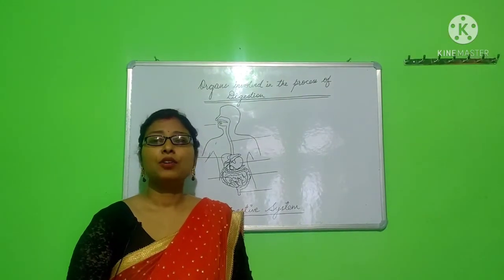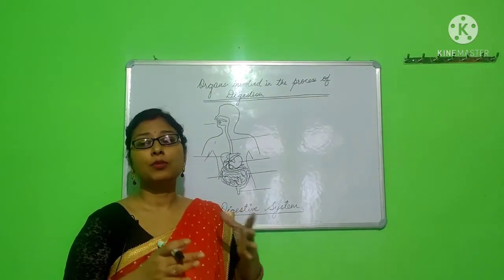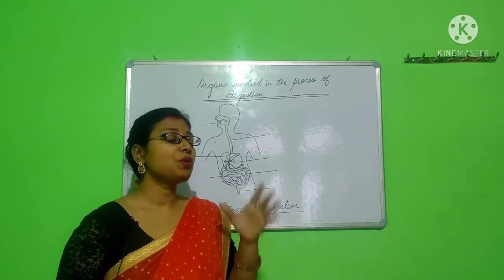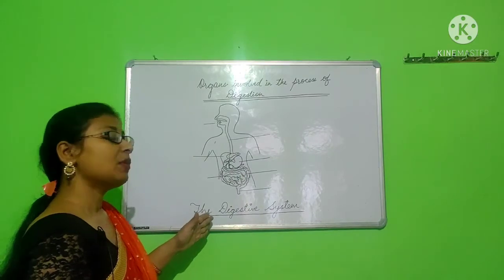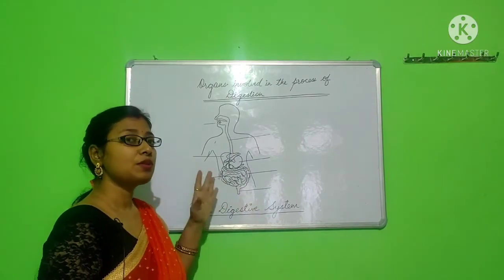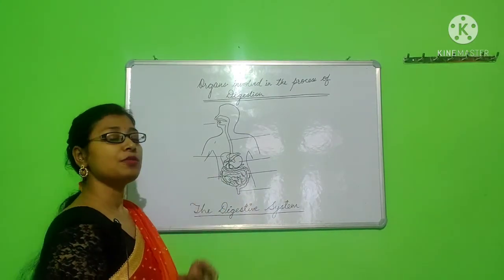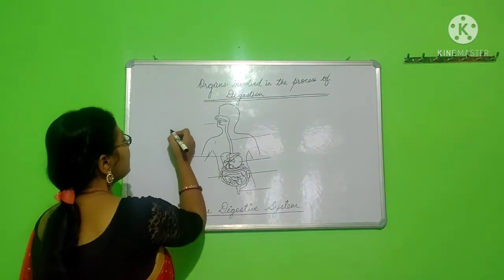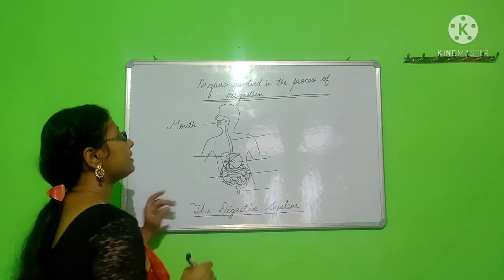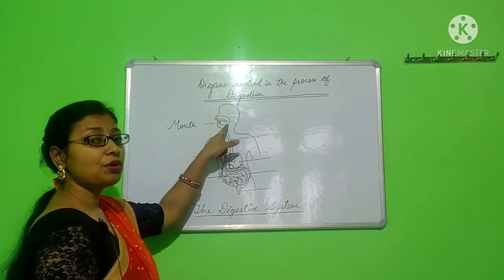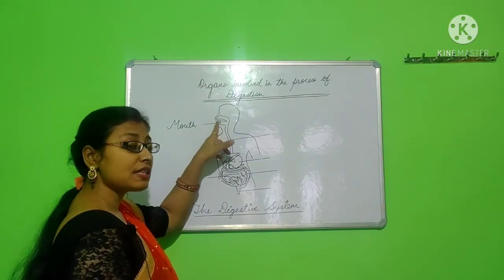Okay, now let us have a quick revision of the whole process of this digestive system through this diagram. Okay, this is the diagram of the digestive system that involves different organs that are involved in this process. Firstly, through the mouth the food is chewed and then it is sent back to the throat mixed with the saliva.